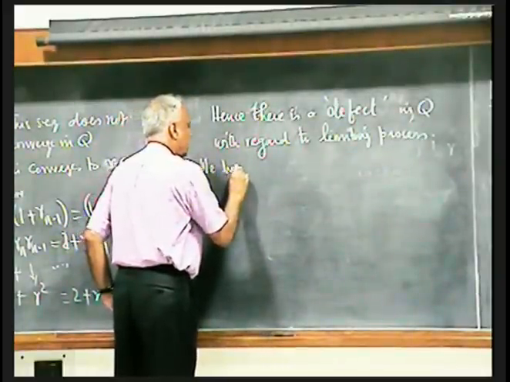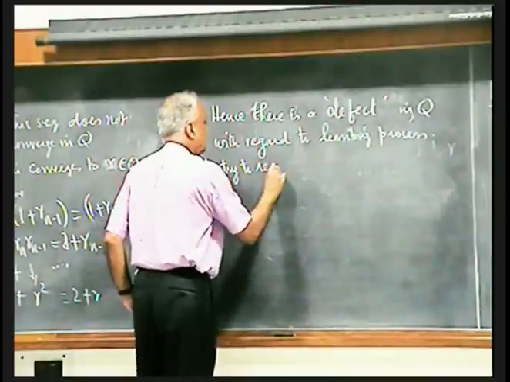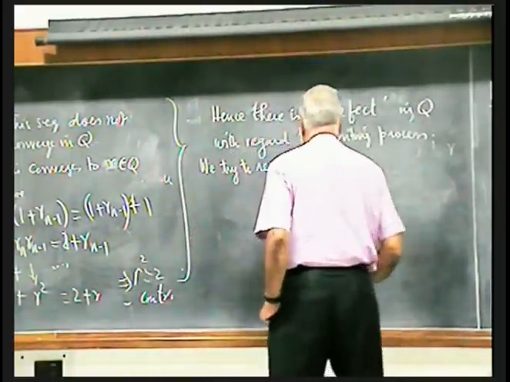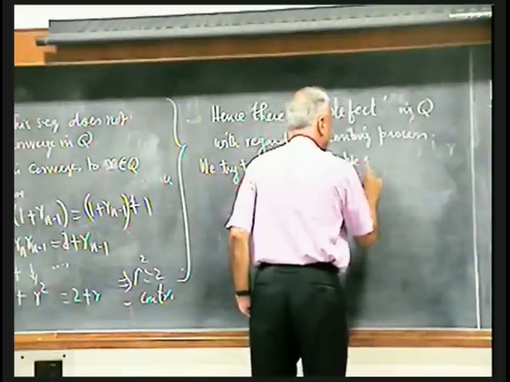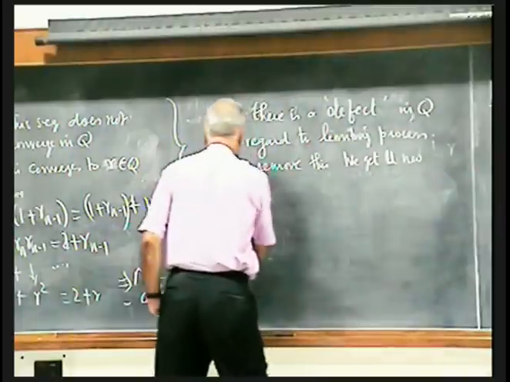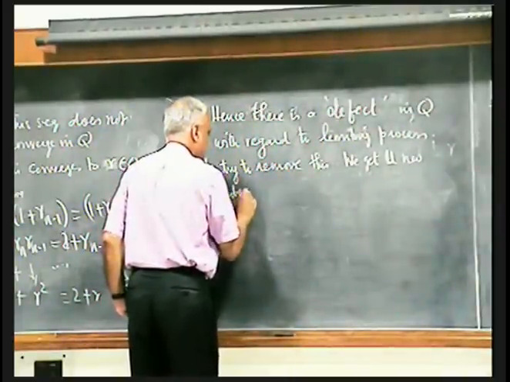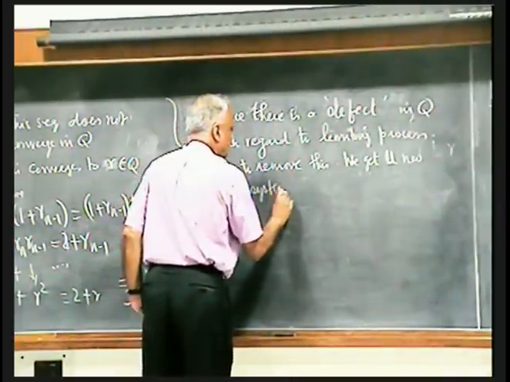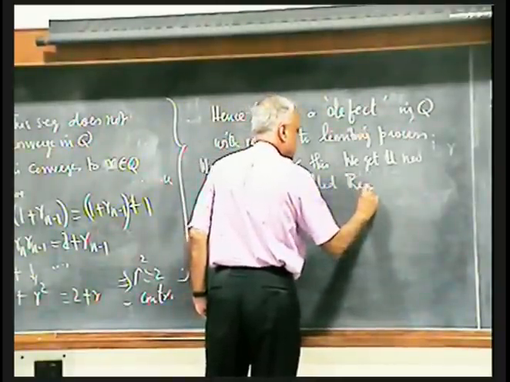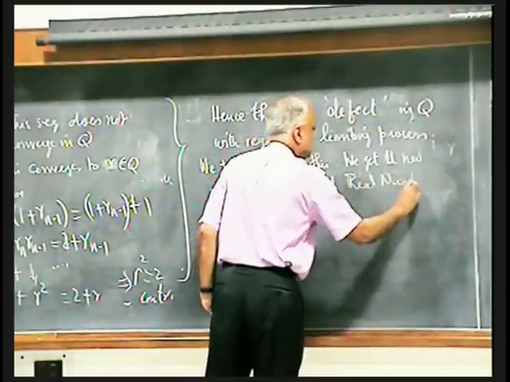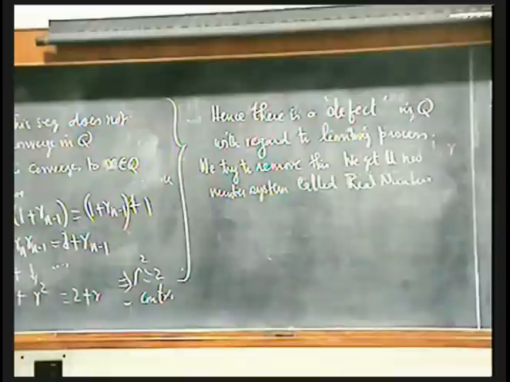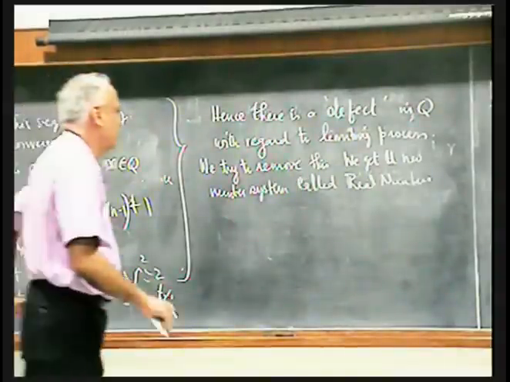We try to remove this. We get a new number system called real numbers. See, the real numbers are so unreal. Okay, such a complicated manner you have to get it.